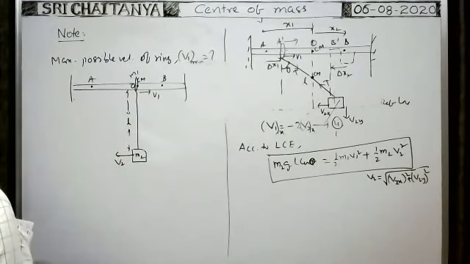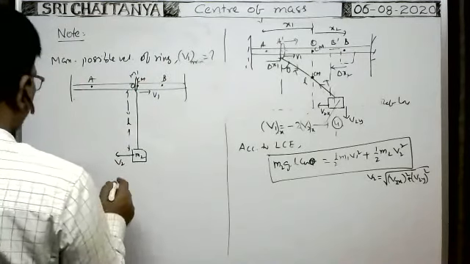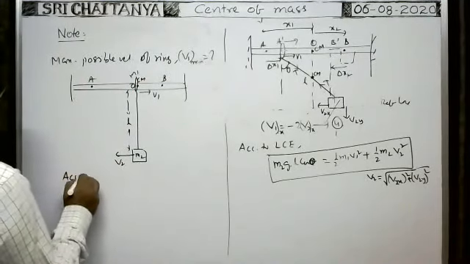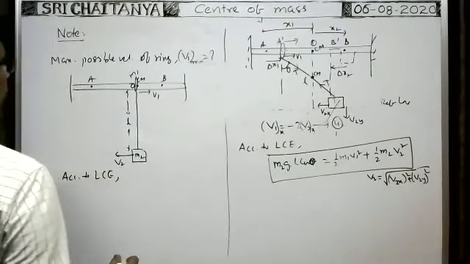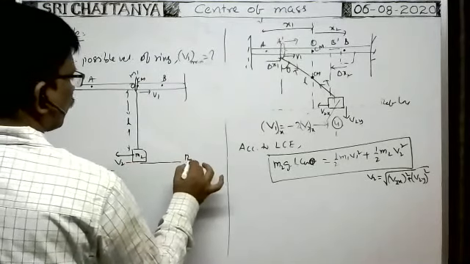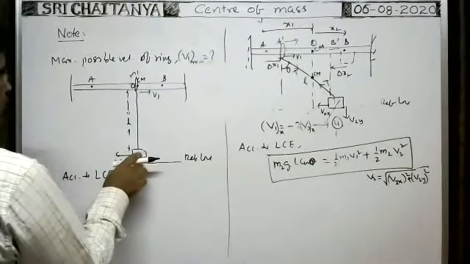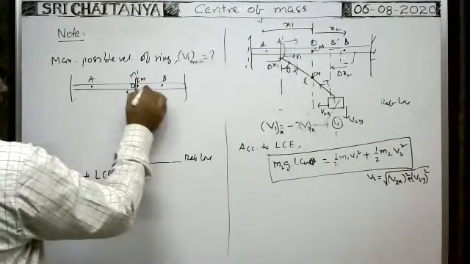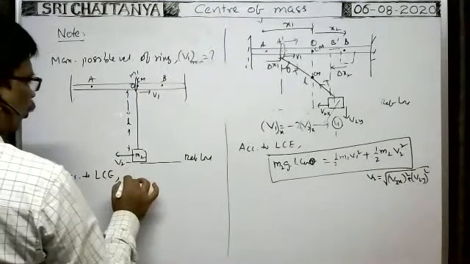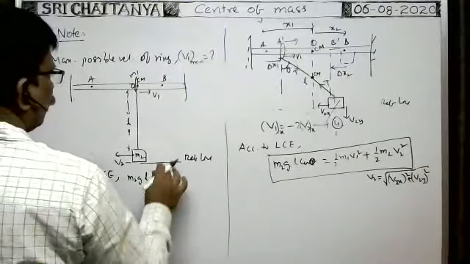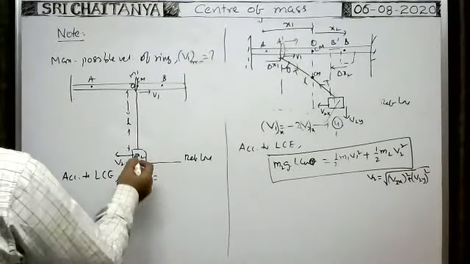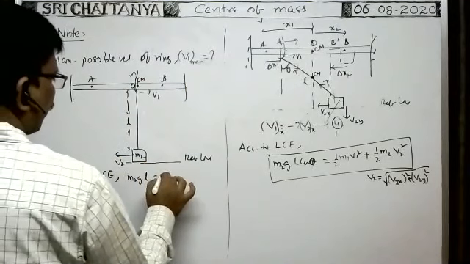So you apply the conservation of energy principle here. According to the law of conservation of energy, here is the lowest point, so it is the reference line. From the reference line, before the block reaches here, the ring is here and the block is here. That's why it has only potential energy M2 g H, where H means L. Whenever the block comes to the lowest position, it loses potential energy, but its velocity is V2, so it acquires kinetic energy.